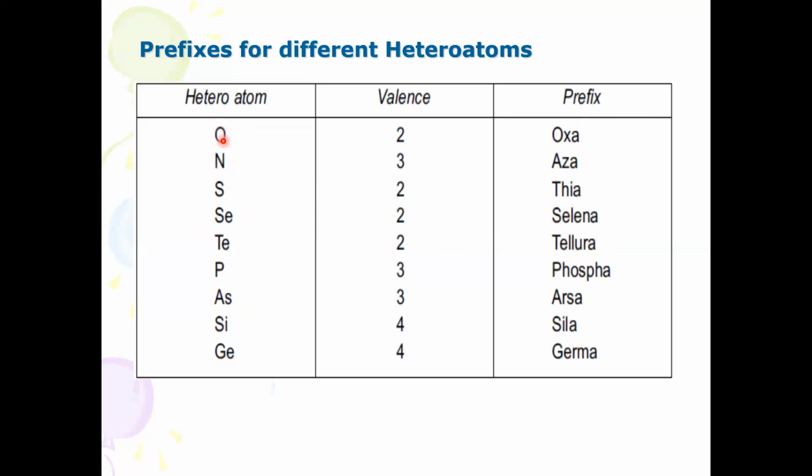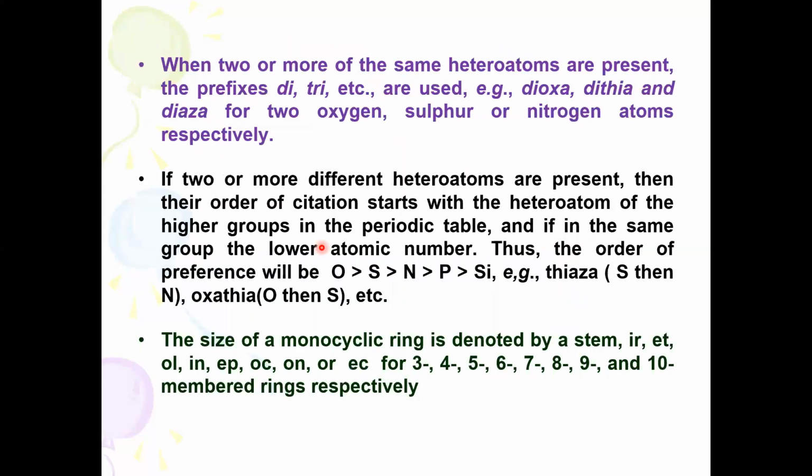Here oxygen, nitrogen, sulfur atoms matter, because you are learning only basic heterocycles. Suppose when the heterocyclic moiety has 2 or more heteroatoms, then you can use the prefixes di, tri, etc. 2 oxygen, dioxa. 2 sulfur atoms, dithia. If 3 nitrogen atoms are present, triaza, and so on.